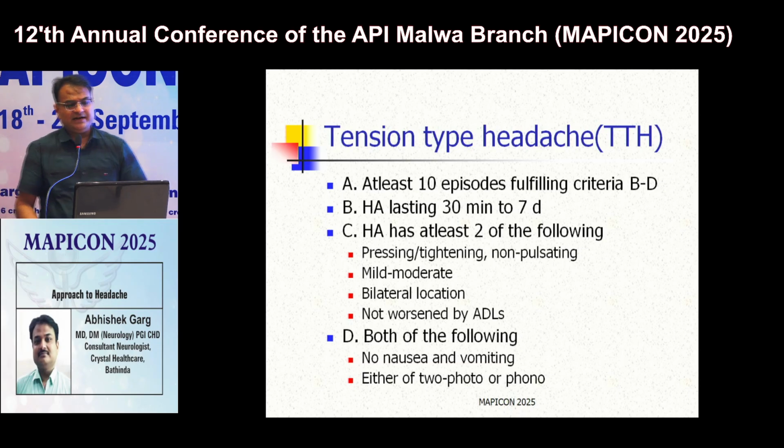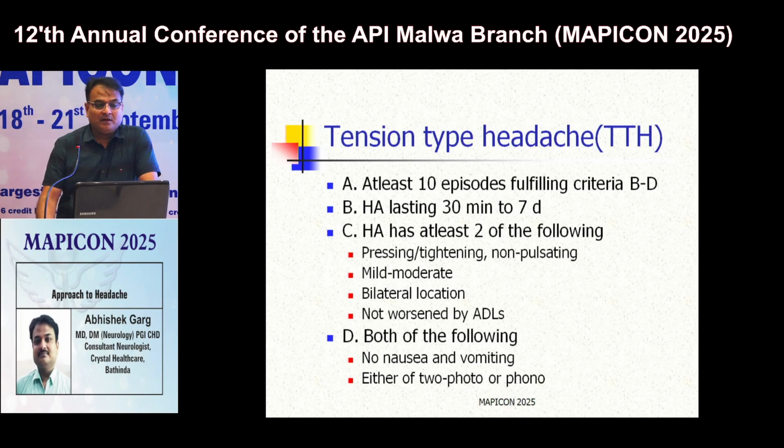Coming to second variety of primary headache, which is very common, that is tension type headache. In this headache, basically patient should have recurrent episodes of headache, and at least 10 episodes should fulfill criteria B to D. And what is this criteria? Headache should last for 30 minutes to 7 days. Sometimes this headache lasts for prolonged period, almost 7 days. Headache should have at least 2 out of these 4 features.